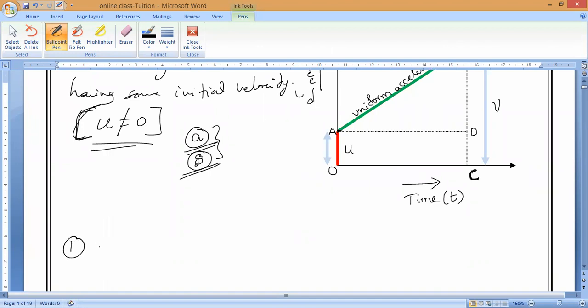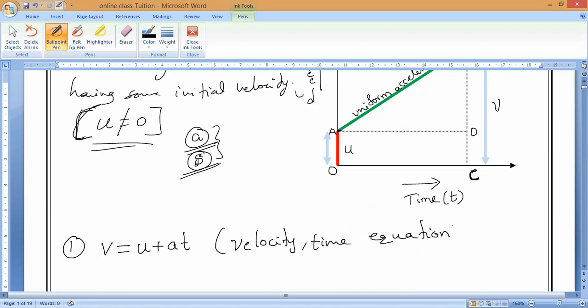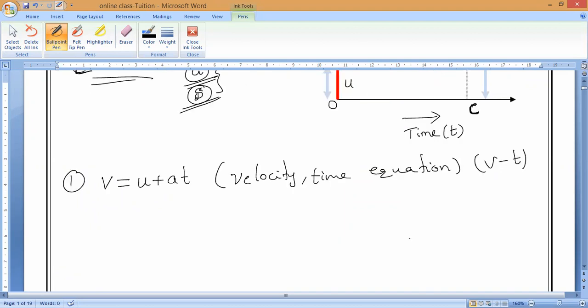First equation of motion, what is that? V equals U plus at. What is this equation called? We can call it the velocity time equation. That is what you have to remember. The VT equation. So now let us derive this equation.